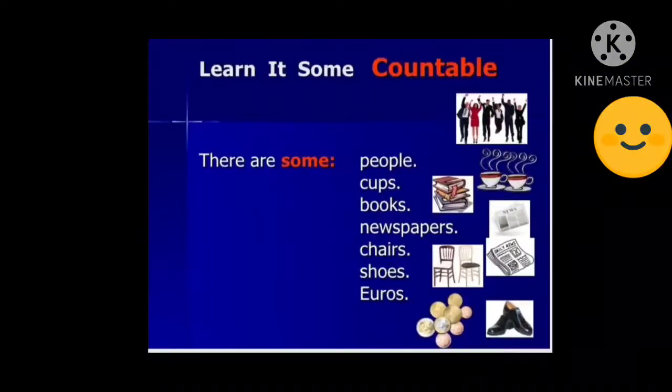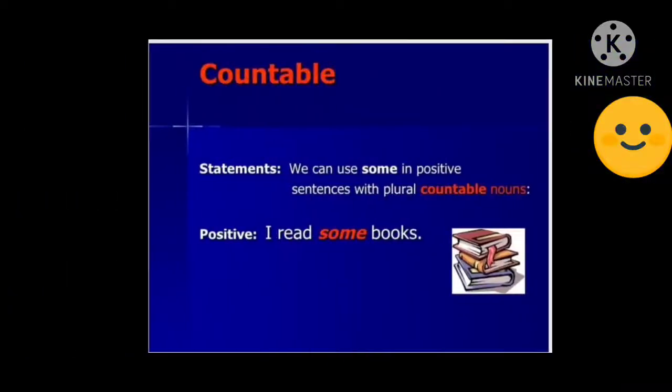Now some with countable nouns. These are examples of countable nouns: some people, some cups, some books, some newspapers, some chairs, some shoes, some euros. Of course the number is not known, it is indefinite, but it is more than one and countable. All these nouns are countable. In statements, we can use some in positive sentences with plural countable nouns.